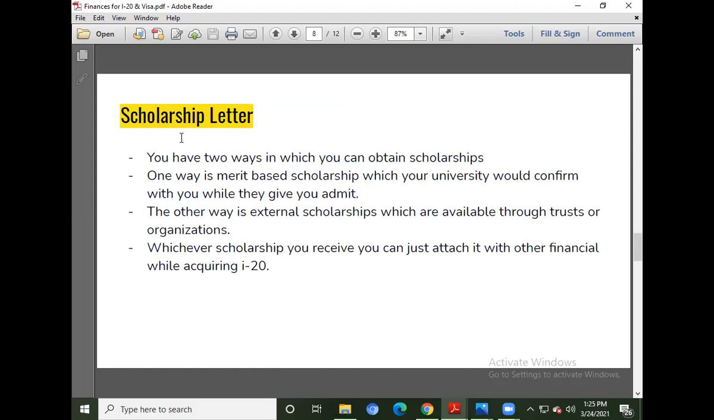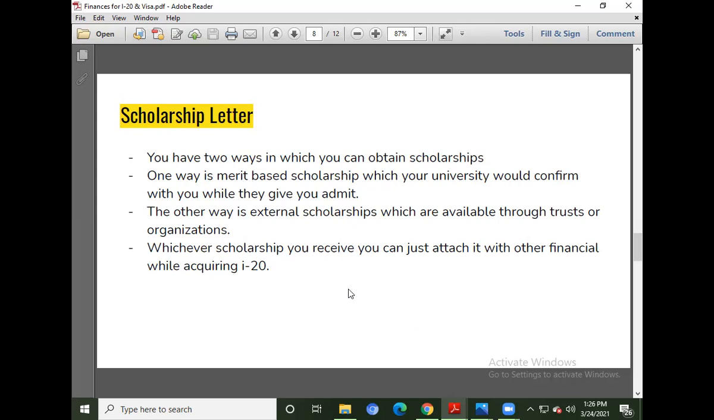Last but not the least, the scholarship letter. There are two ways to obtain a scholarship. One is the internal way, merit-based scholarships, which your university will confirm to you while they give you the admit. The other way is the external scholarship, which is available through trusts or organizations in India. There are many trusts and organizations like Tata who give you scholarships, and you can apply for those as well. Whichever scholarships you receive, you can just attach them with other financials which are required for your I-20, and you can get your I-20 letter.